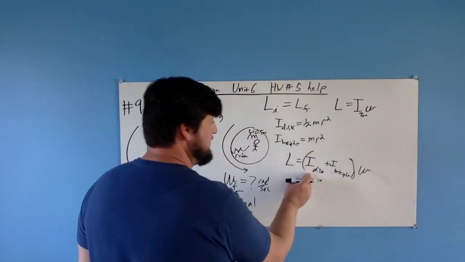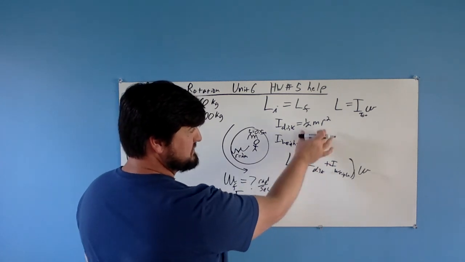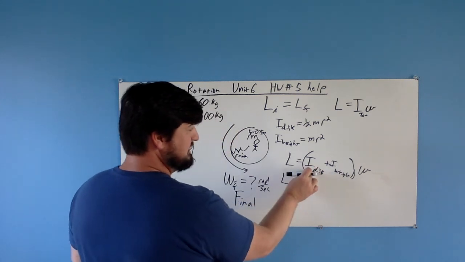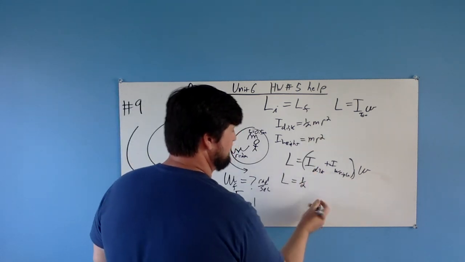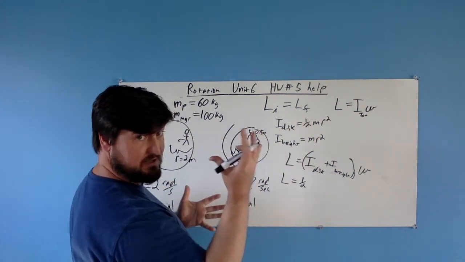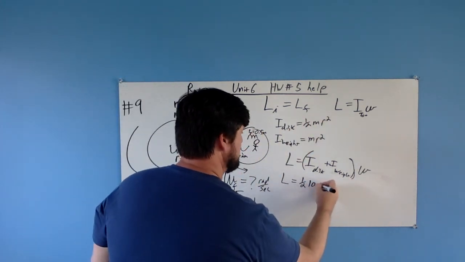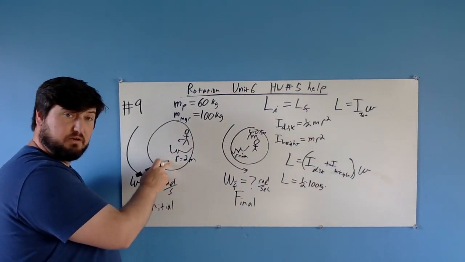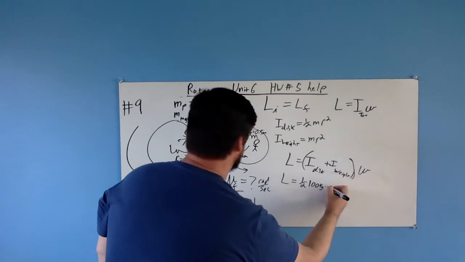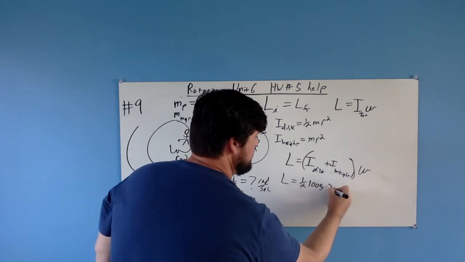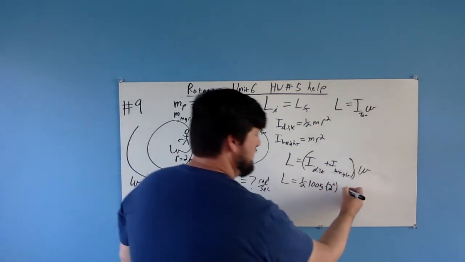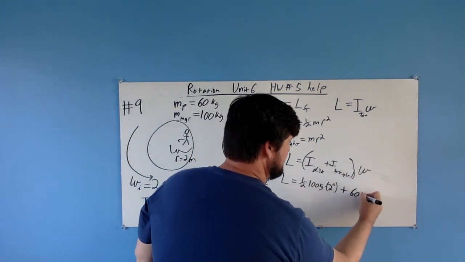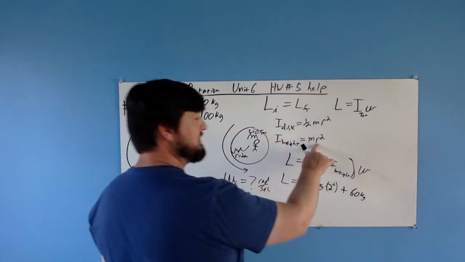Our I of the disk, we have to break this down even further because we need to put this in place of our I. So our formula becomes a little more complicated. Instead of I of disk, I'm going to put 1/2 mass, and our mass does not change, it is 100 kilograms, and the radius of our merry-go-round also doesn't change. So this is r squared, so 2 squared, plus the I of the person. The mass of the person is 60 kilograms. That doesn't change. But what about the radius of the person?